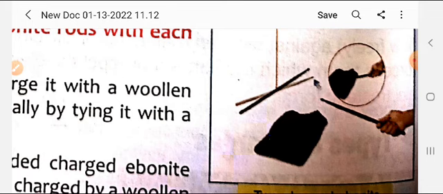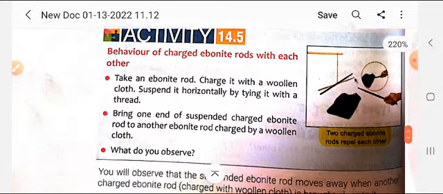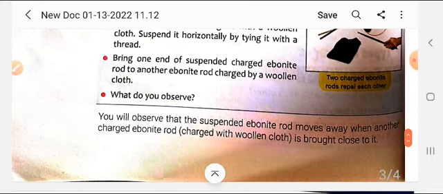Because they both are rubbed by the same nature of cloth, that is a woolen cloth. So the woolen cloth has given both of them similar charges. That's why, without attracting each other, they are repelling. Okay students, now you will observe the suspended ebonite rod moves away from the other charged ebonite rod.